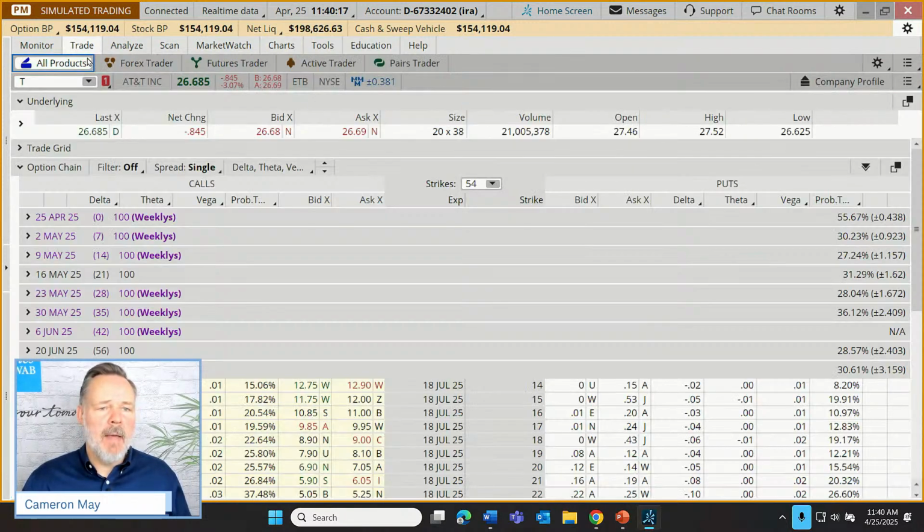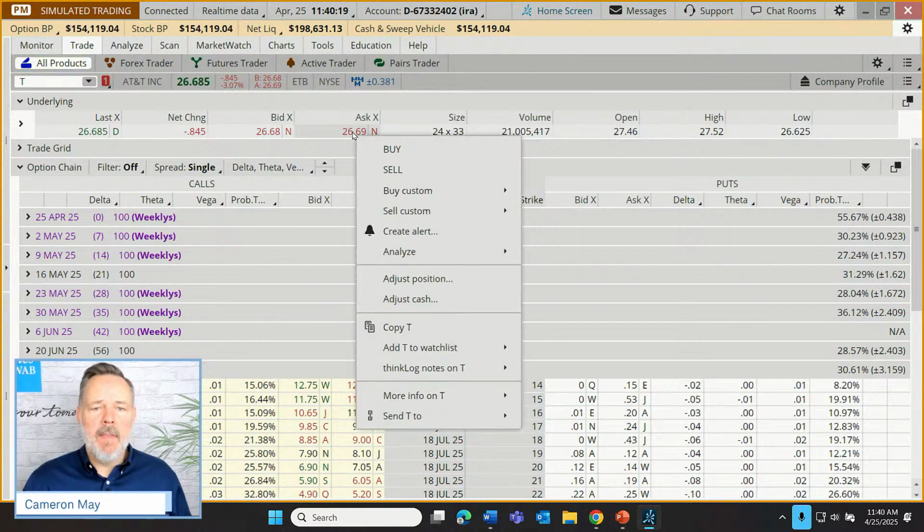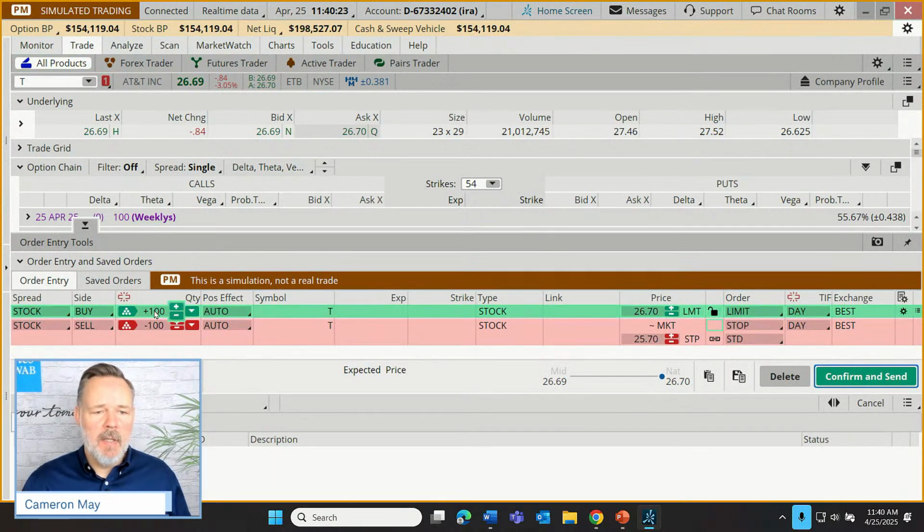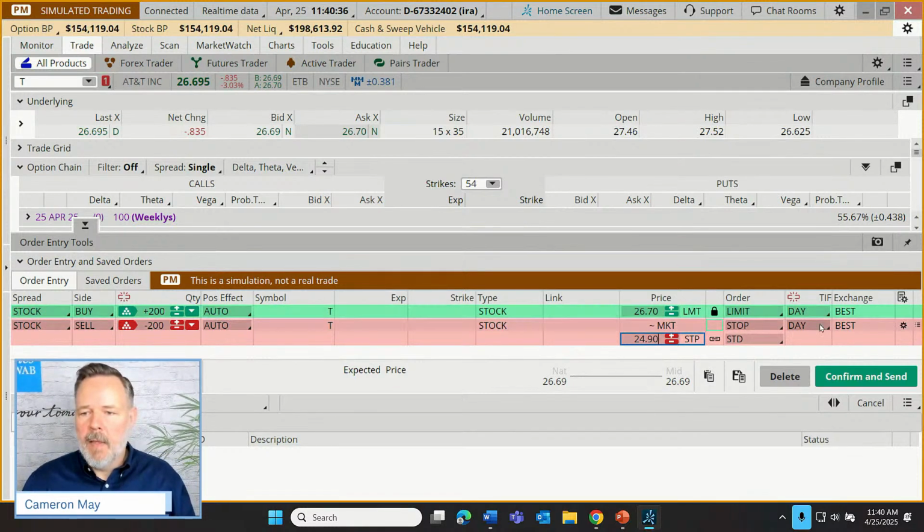Let's go to our trade tab. Right click on the ask price. Let's put in a custom buy order with a stop attached. We're going to buy 200 shares. We'll only sell those 200 shares if, for right now, price falls down to 24.90. We'll make that stop order good till canceled.